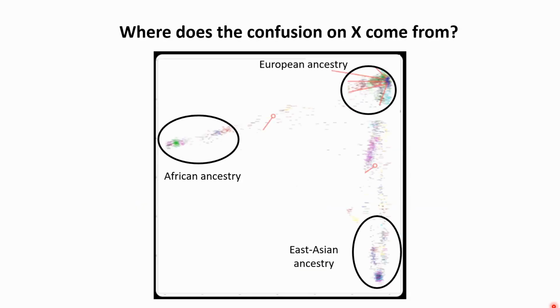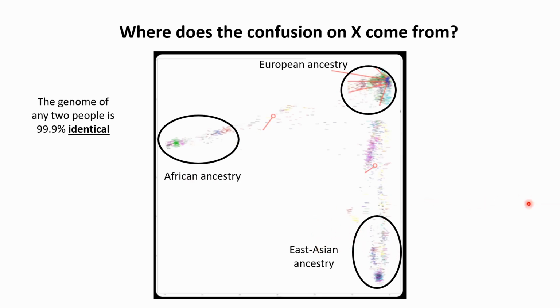Okay, so you might ask, where does the confusion on the X platform come from? Indeed, this is a very typical possibility where you can describe various groups of people based on their ancestry. So we can say that, for example, there is a group of people with a European ancestry, another one with African ancestry, and another one, for example, with East Asian ancestry.